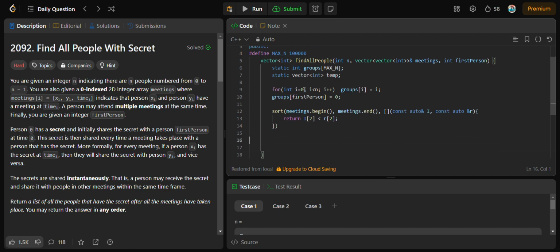After that, we will create a const int size and give it meetings dot size.